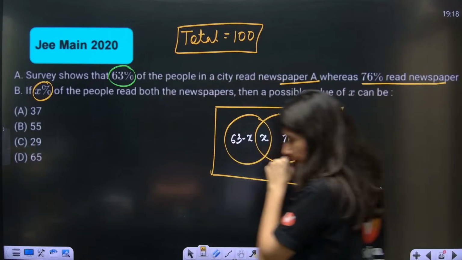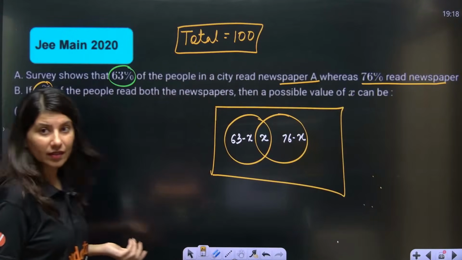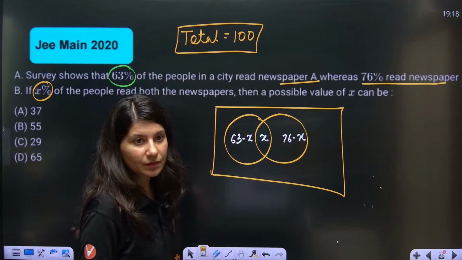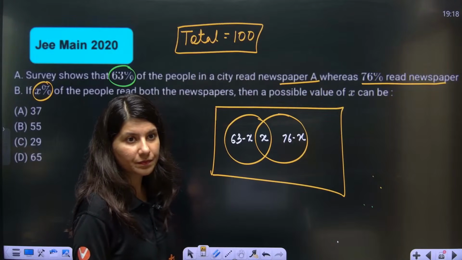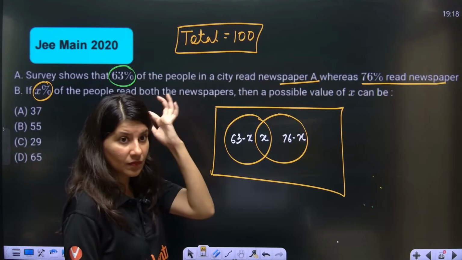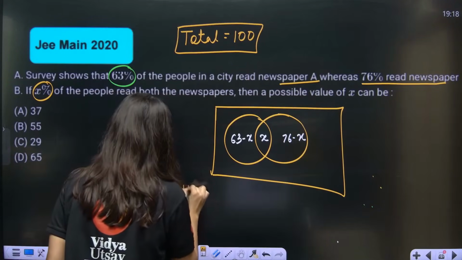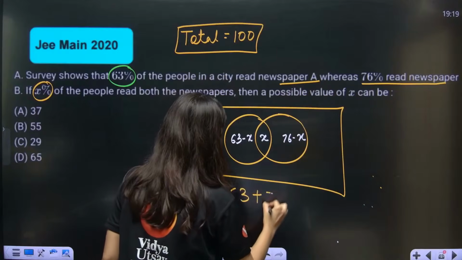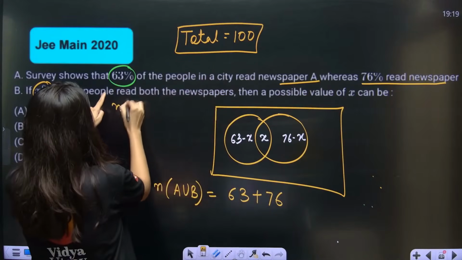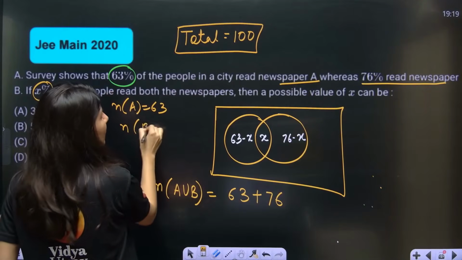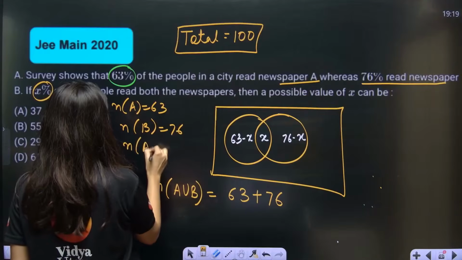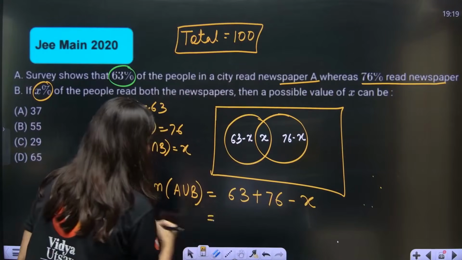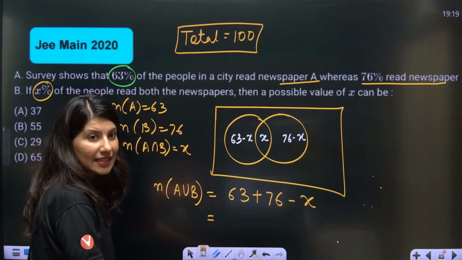Obviously, total people are 100. So first of all, let's calculate the cardinality of A union B. Cardinality of A is 63, cardinality of B is 76, and cardinality of A intersection B is X. So directly this time we are going to apply the formula: A union B is 63 plus 76 minus X. Correct?